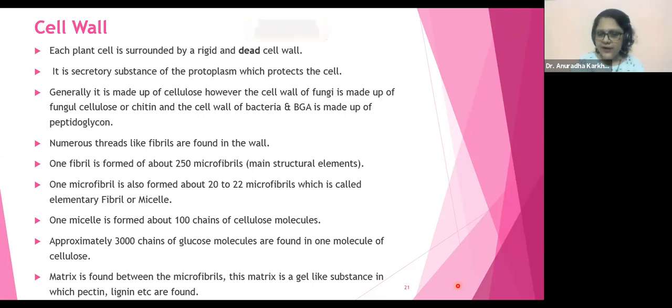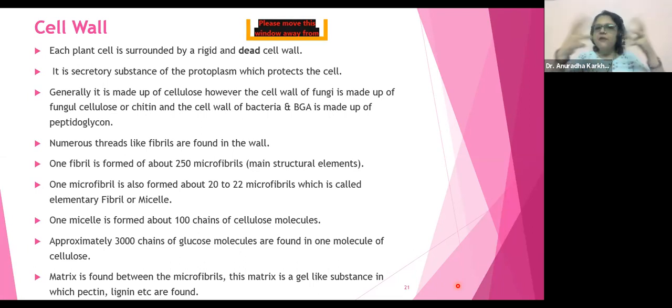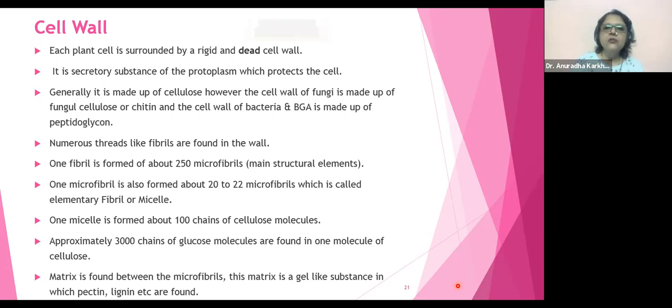Now look at the last point. Matrix is found between the microfibrils. This matrix is a gel-like substance in which pectin, lignin, protein, and many such things will be found. So what is going to happen now? These fibrils are loose, right? So if they are loose, they will fall down. तो इनको चिपका के रखना पड़ता है कि नहीं? इनको एक दूसरे के साथ चिपकाना पड़ेगा. Then only they will form that framework, right?